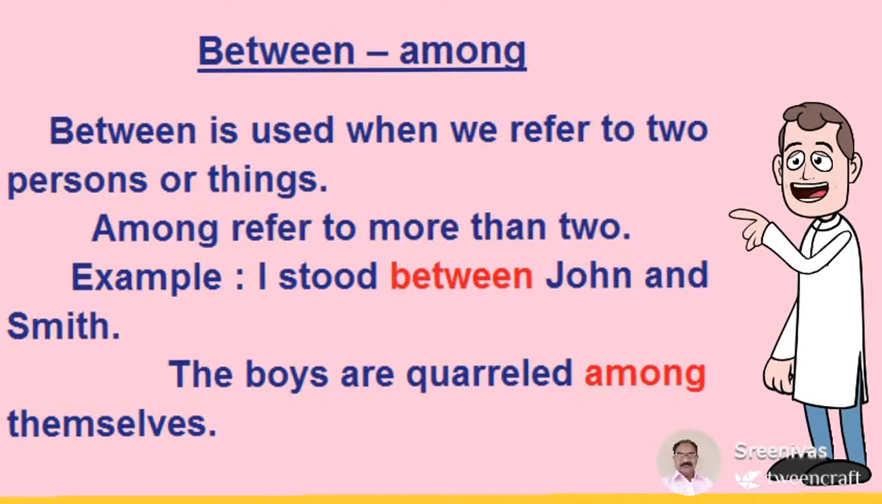Between, among. Between is used when we refer to two persons or things. Among refers to more than two. Example: I stood between John and Smith. The boys are quarreling among themselves.